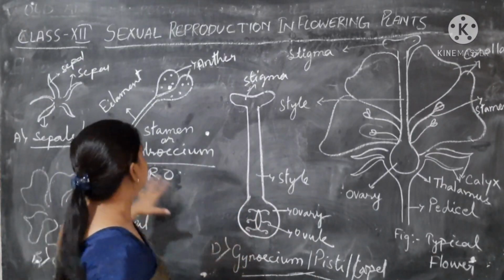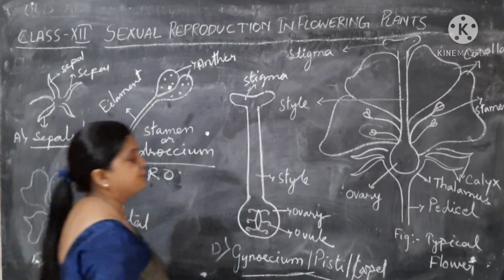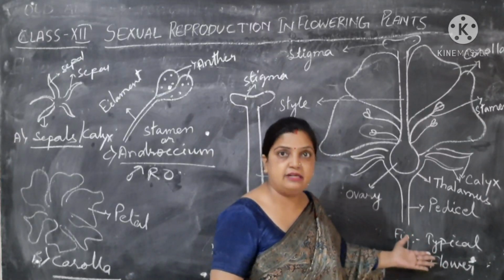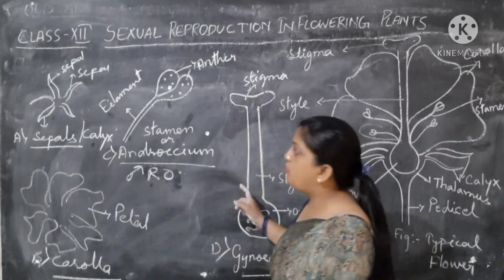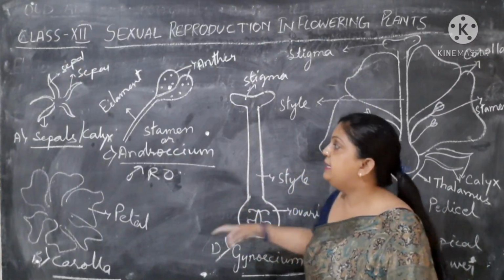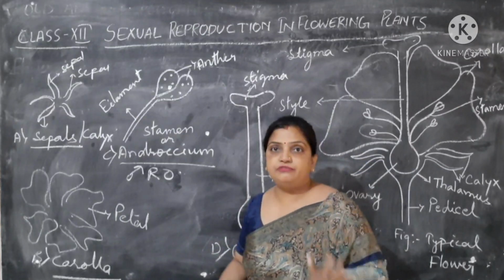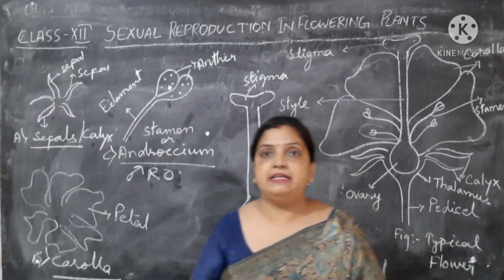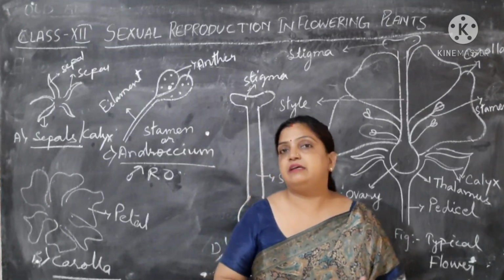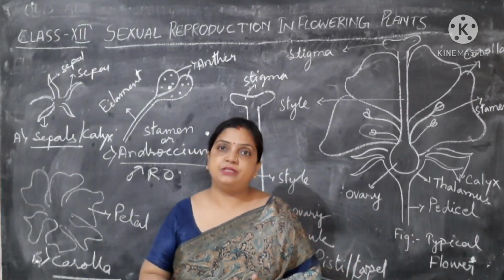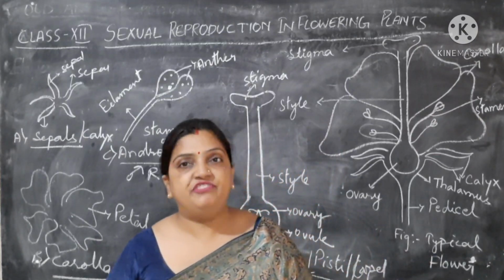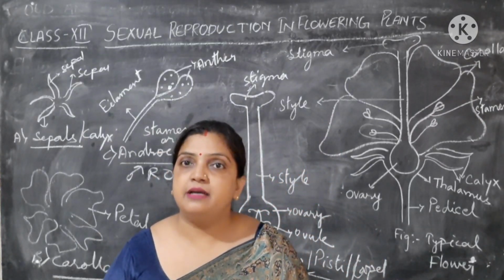So these are the four whorls I have shown you through the typical complete flower diagram: the calyx, whose single unit is the sepal; the corolla, whose single unit is the petal; the androecium, the male reproductive organ, called stamen; and the gynoecium, the female reproductive organ, called pistil.